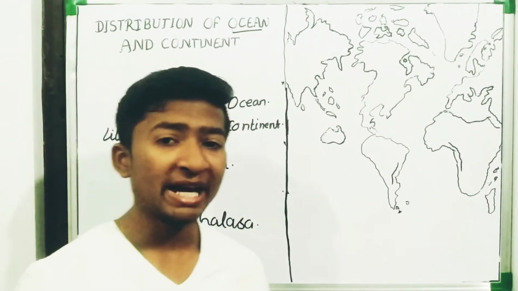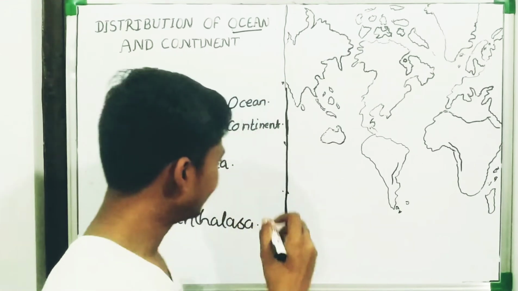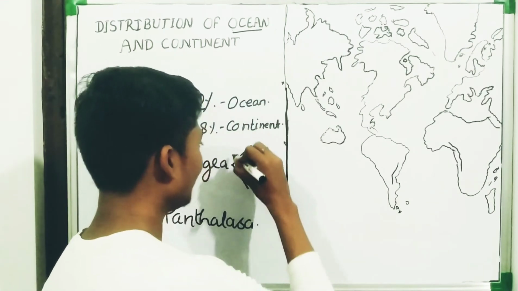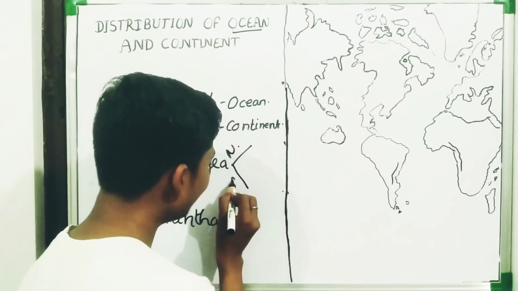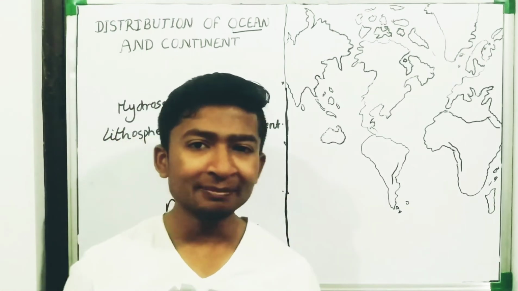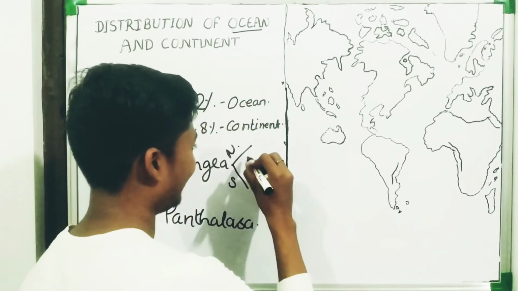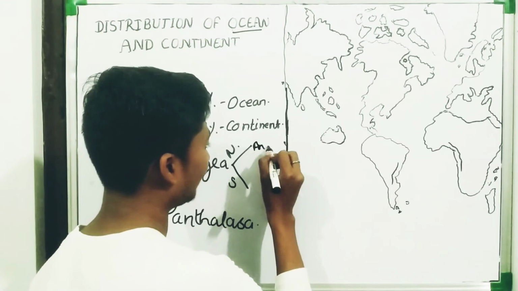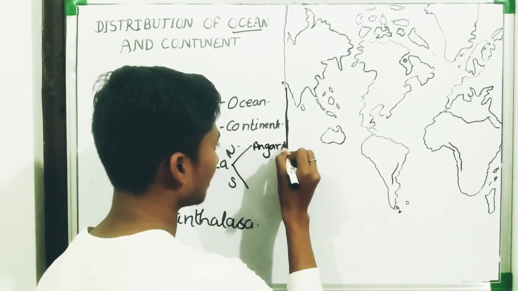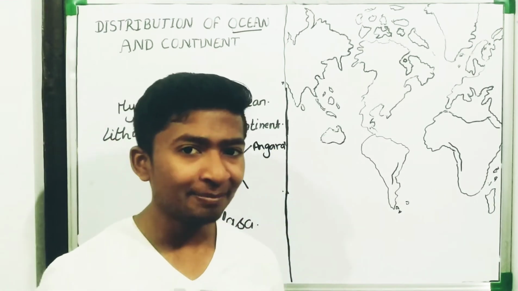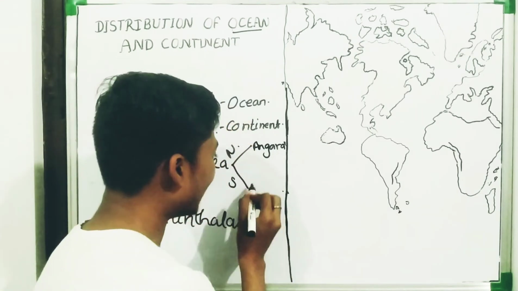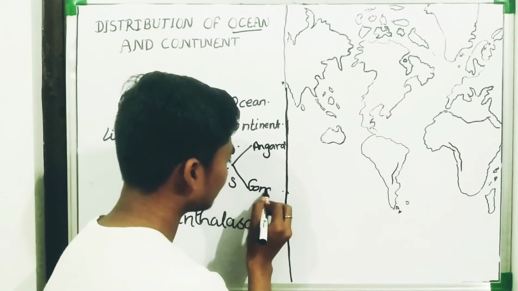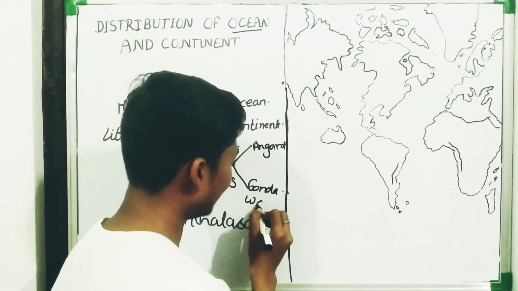Pangaea broke into two parts. Okay, northern part and southern part. Northern part was known as Angara Land. That was Angara Land. Southern part was known as Gondwana Land. Gondwana Land. Okay.